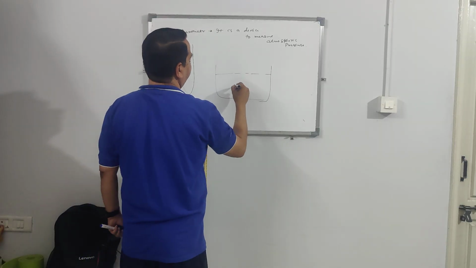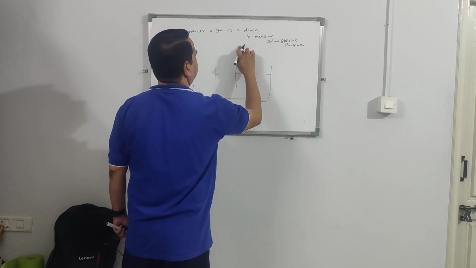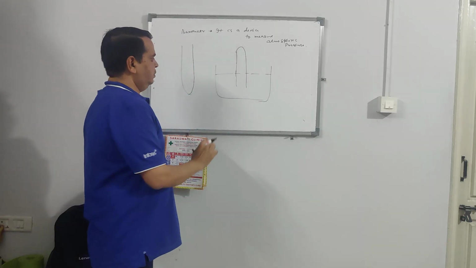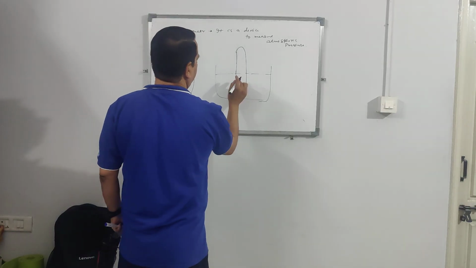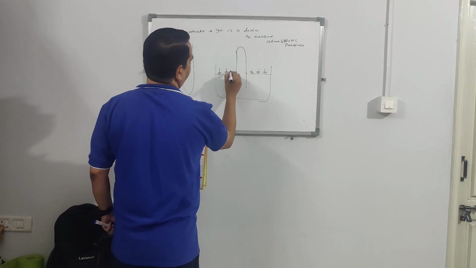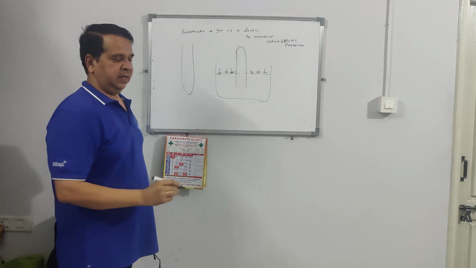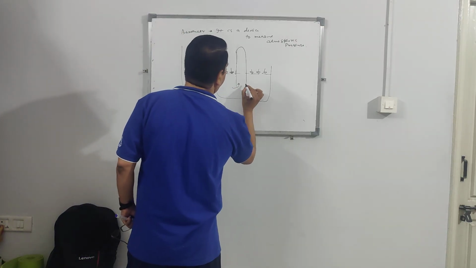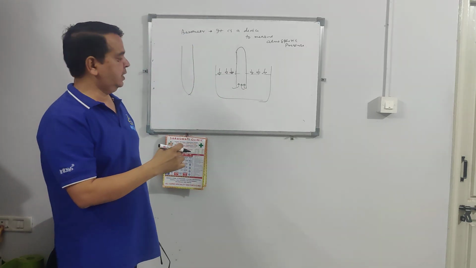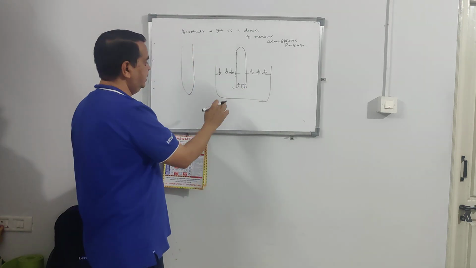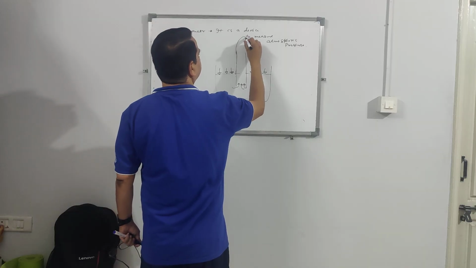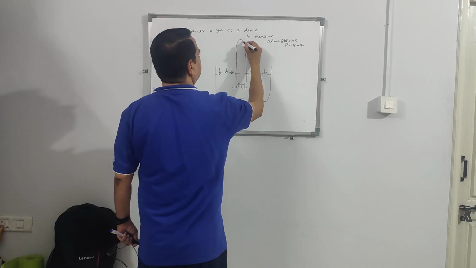When you make it upside down, this is your tube, and outside the tube you have atmospheric pressure acting. Then this mercury will rush inside the tube because of the atmospheric pressure, since this side is open. This mercury will rise to a certain height.